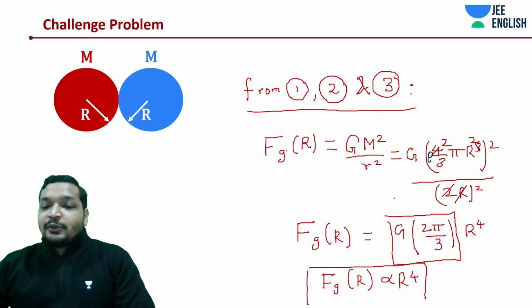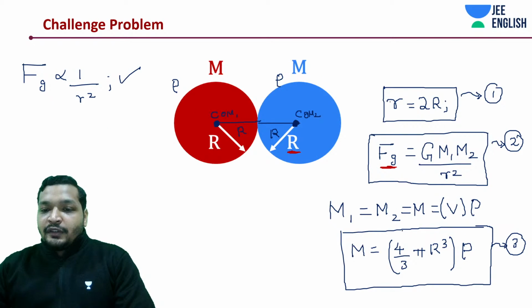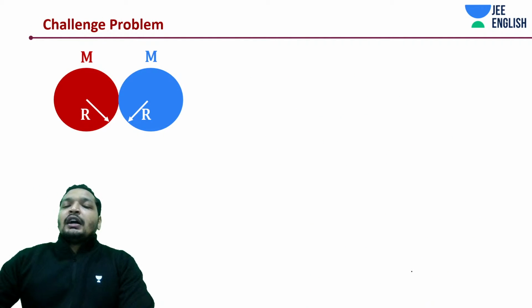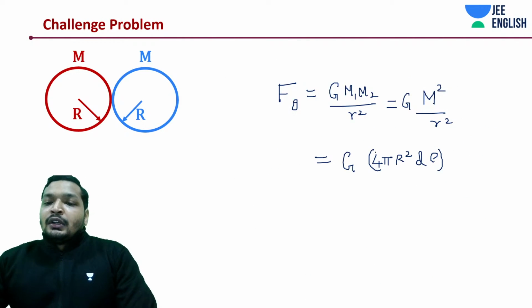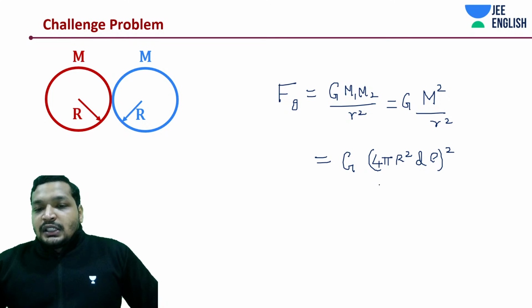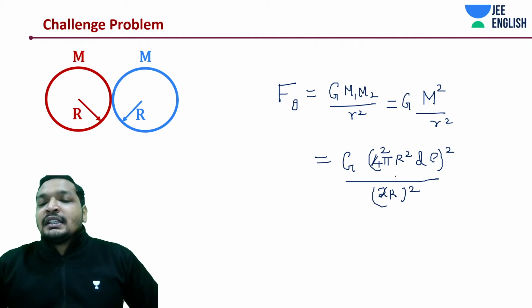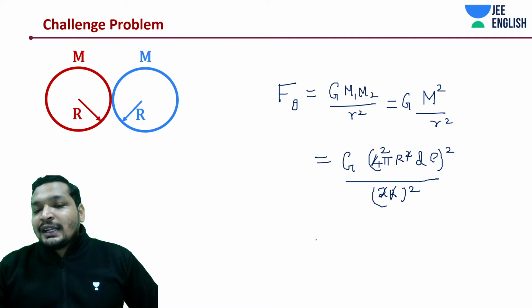This just came to my mind. So there should be a rho everywhere, even though we wrote it over here, the rho is missed over here. So write down the rho. But anyway, we are only supposed to find the proportionality. So let's move on. So this is going to be square divided by 2r whole square. So 2 cancels out. None of our business, guys. What we need to know is where is the r. So the rest is all constant.